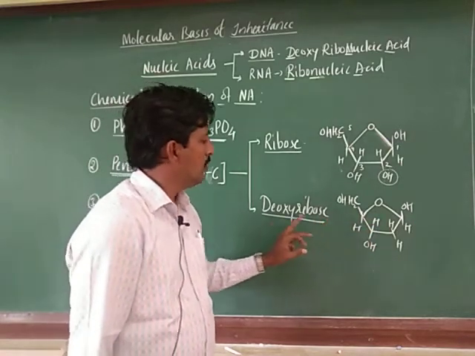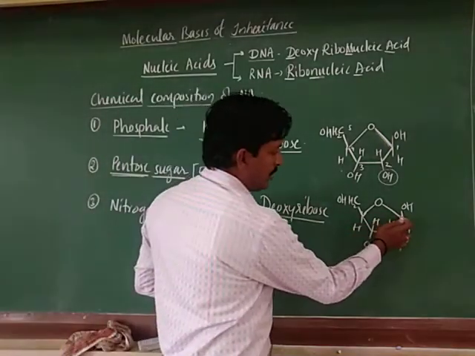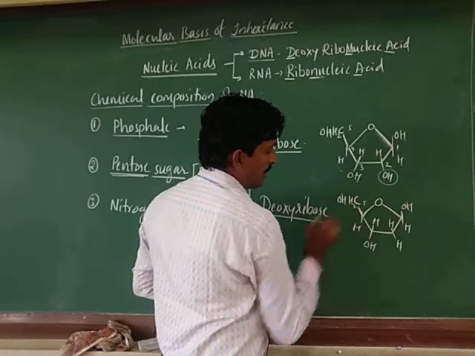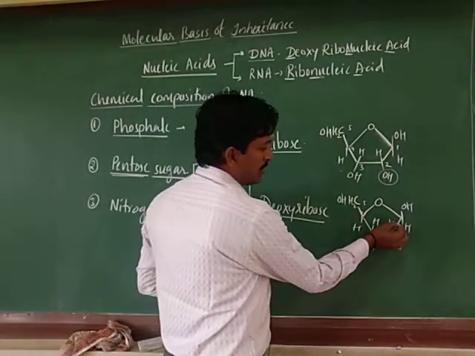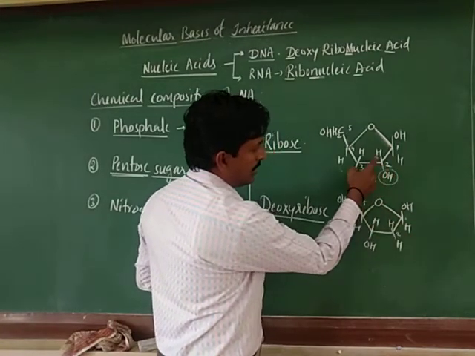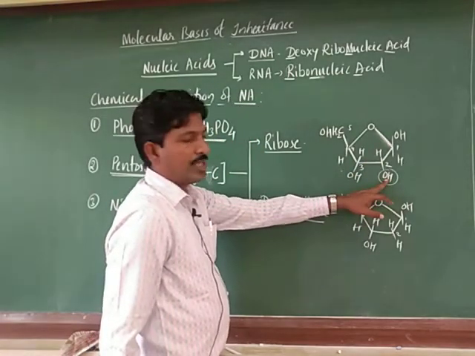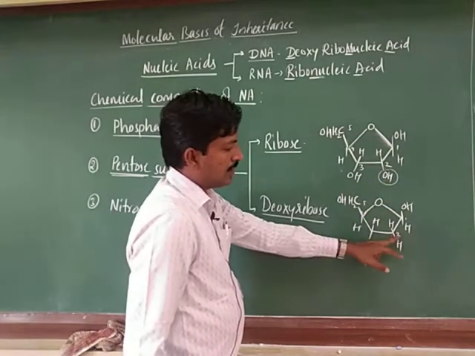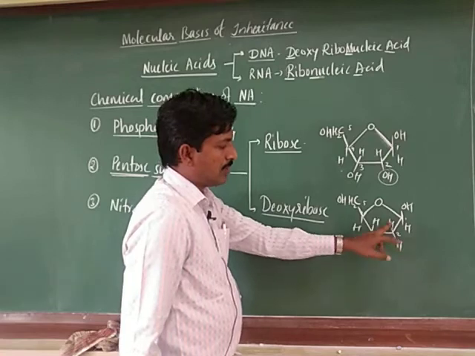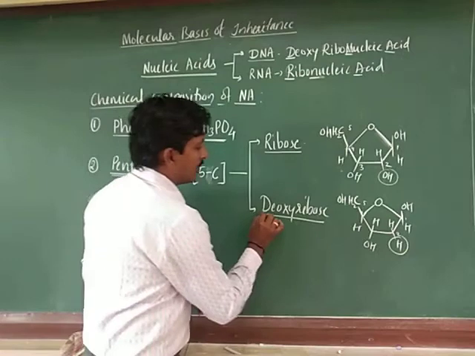Okay, this is the structure of deoxyribose sugar, which is one of the pentose sugars. Here also there are carbon atoms 1, 2, 3, 4, and the fifth carbon atom. So what is the difference? You can see the first and second carbons. In ribose, at the second carbon atom there is one hydrogen and one OH group attached, and in deoxyribose, at the second carbon atom, both attachments are hydrogen. So this is the difference that makes it deoxyribose.